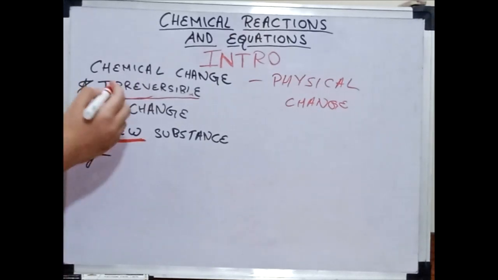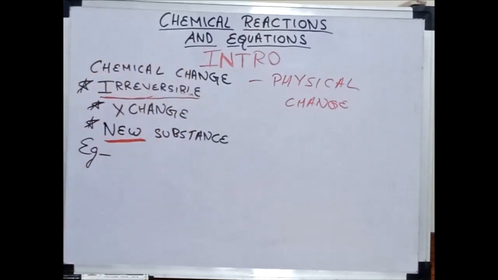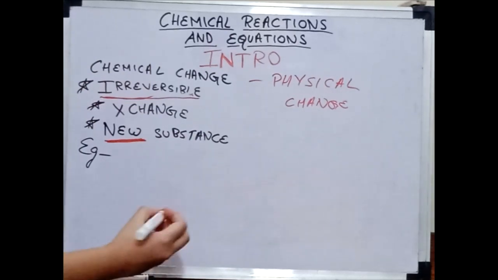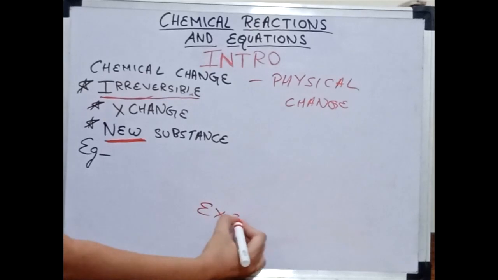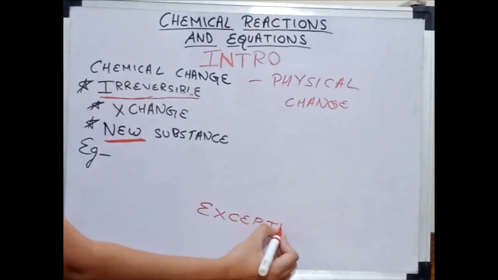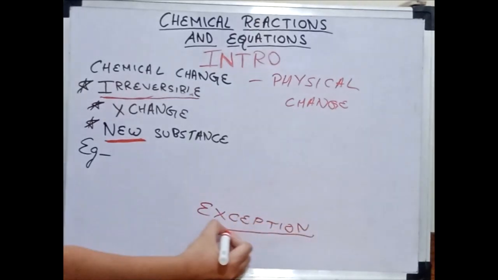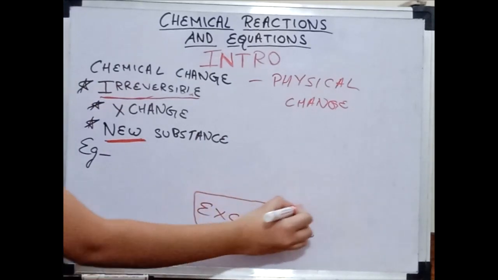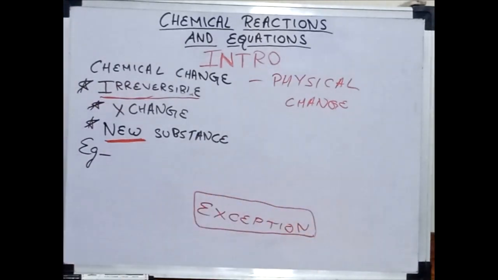Okay? And why did I mention irreversible? It was because chemistry is full of one thing that is known as exceptions. There is nothing without exceptions. In everything in chemistry there is an exception. We can't say that it will definitely happen like this. There is nothing very constant.